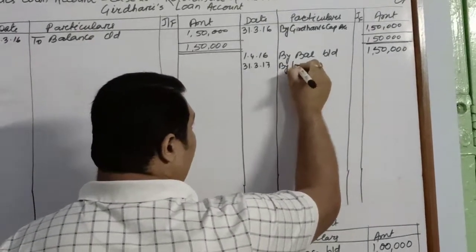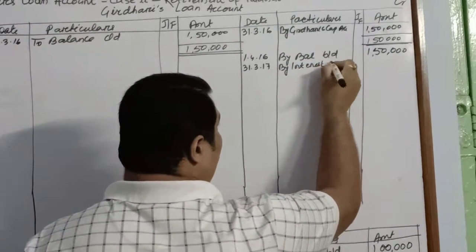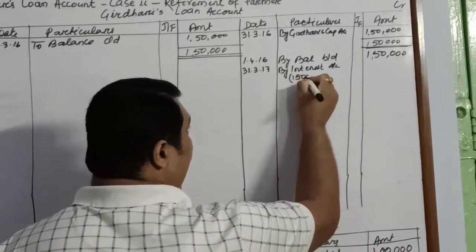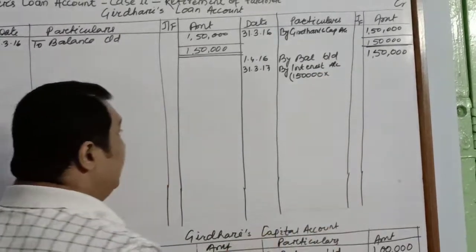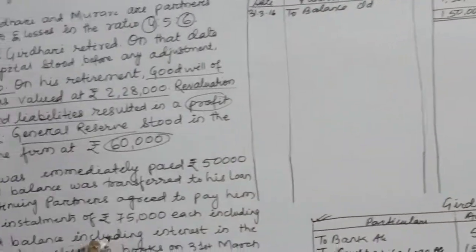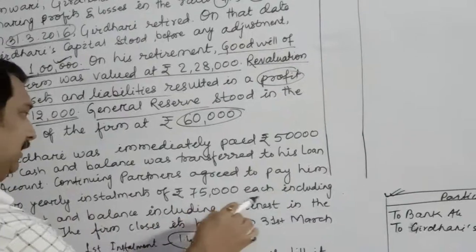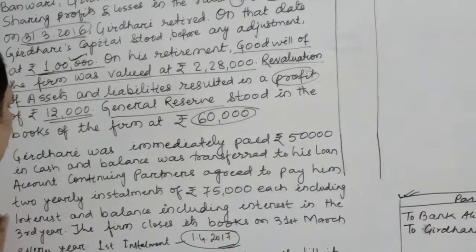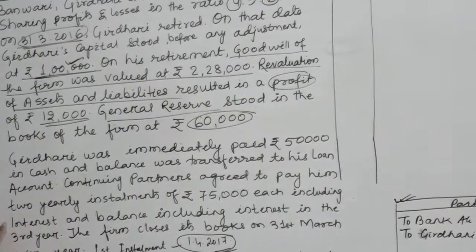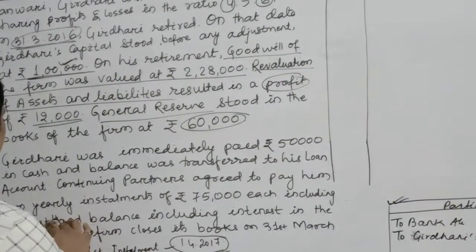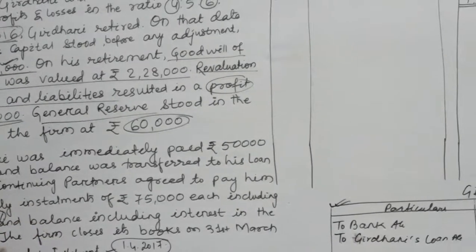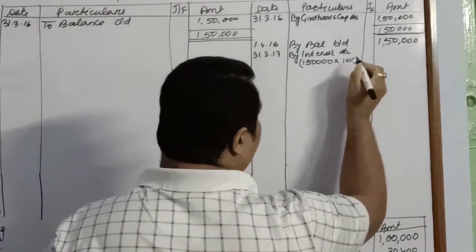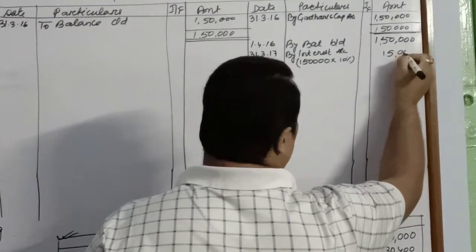For this much time, you have to calculate the interest. Interest will be calculated on which amount? 1,50,000. And what is the rate of interest? Let us consider it 10%, okay? So we'll calculate interest at the rate of 10%. It will be rupees 15,000.